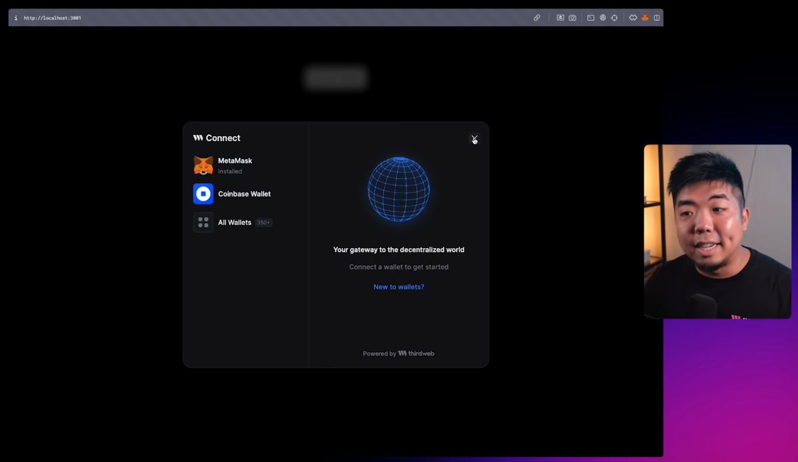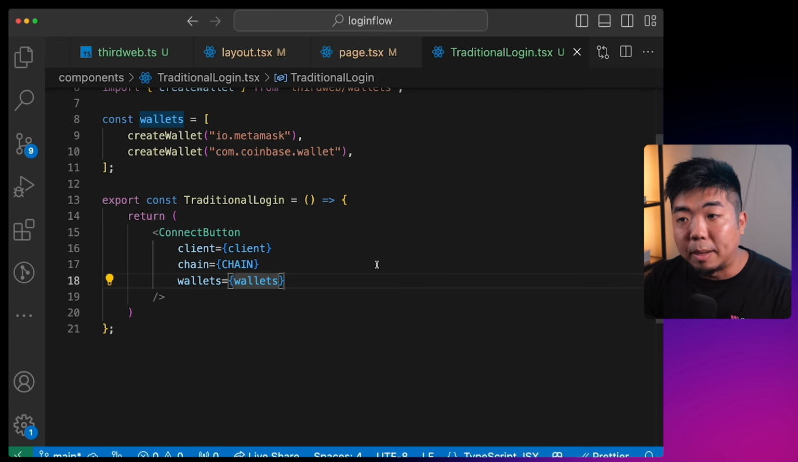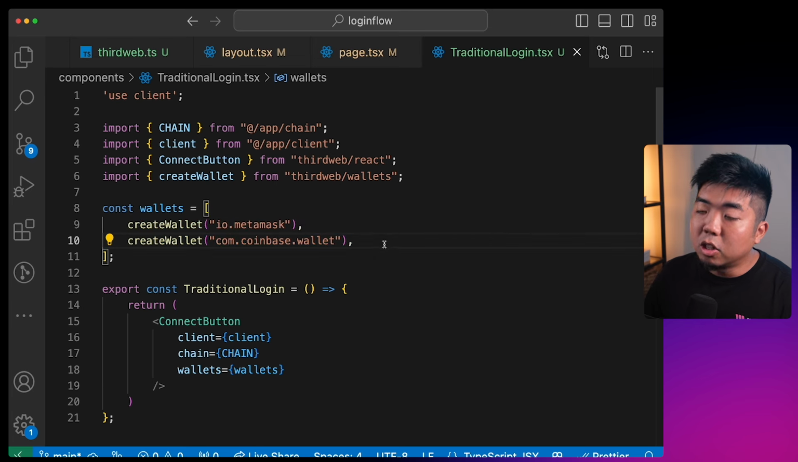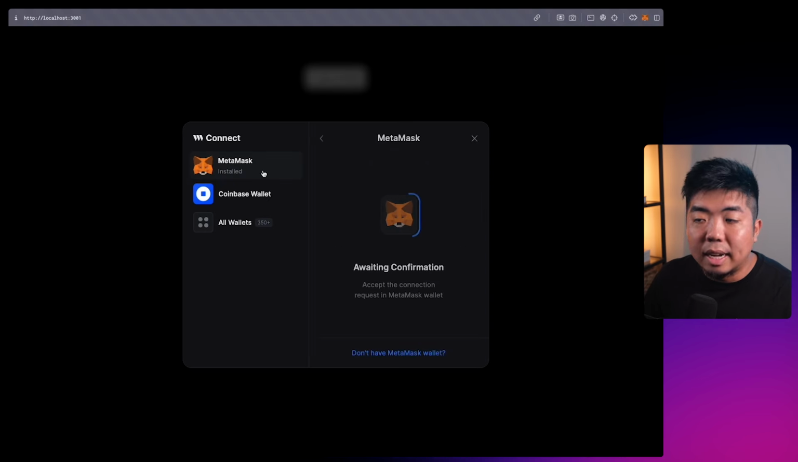And that's how easy it is to build a Web3 application using thirdweb. Again, there's a bunch more customizations and things you can do with the connect button, and we'll have videos on that, and on how to customize the wallets and everything we provide to it. So a Metamask wallet, and there you go. I now am connected here.